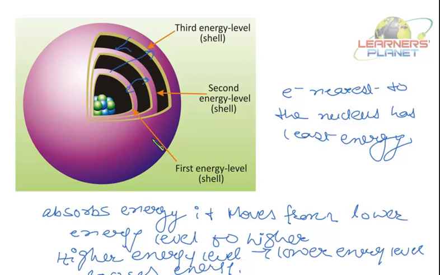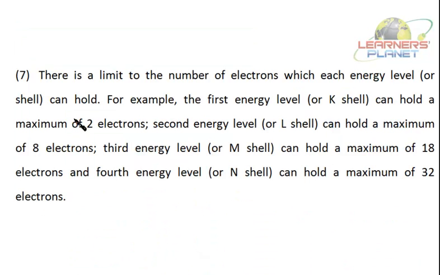When they absorb energy, they move from the lower energy level to the higher energy level. And when they come back from higher energy level to the lower energy level, they release energy or lose energy. The electron nearest to the nucleus has the least energy. So the concept of fixed circular path or the energy level was given by Bohr. Now as the electrons are not losing any energy, the atom becomes stable.